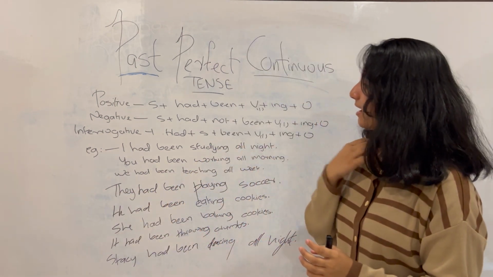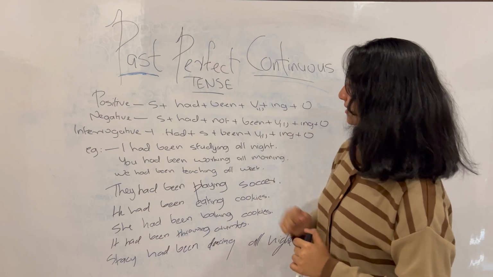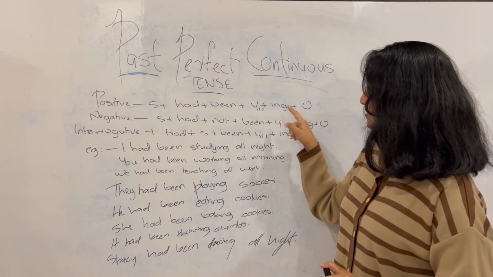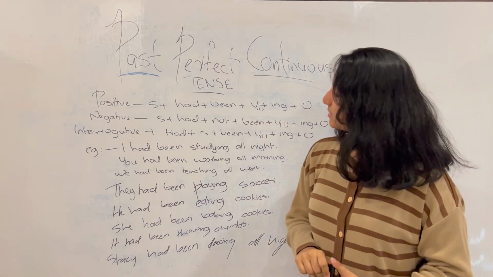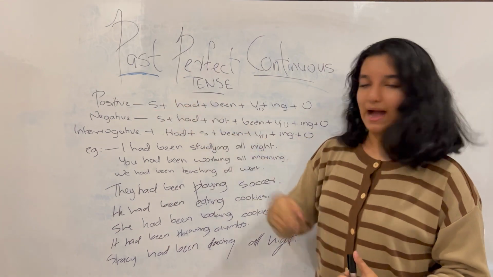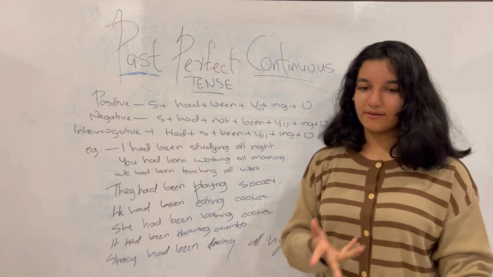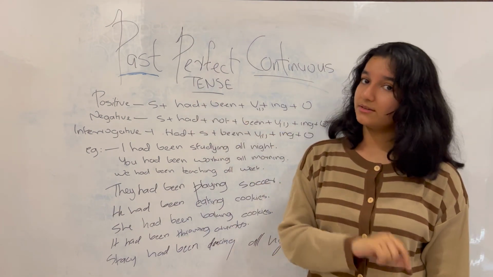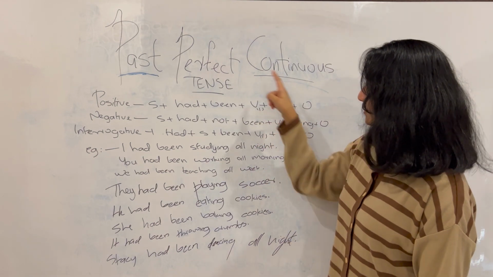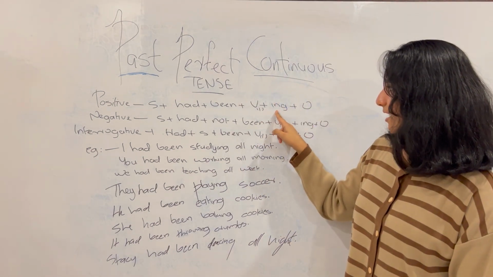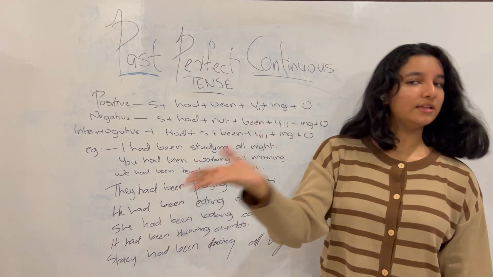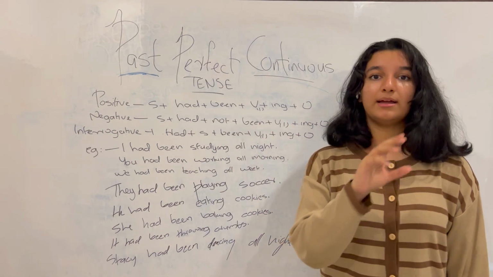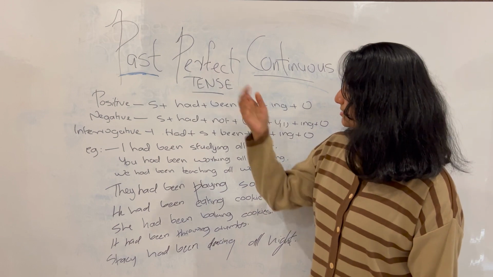So now let's take a look at how to make positive sentences in past perfect continuous tense. The format is subject plus had plus been plus verb in the first form plus ing plus object. So now you can see here it is just had. So we cannot switch it between had, have, has, or anything. It has to be had no matter which subject it is, no matter if it is singular or plural. And since it is a continuous tense, we have to add ing for it to be in continuing form, and because it is ing, the verb has to be in the first form for us to add ing to a verb. Now it is just as easy as that.